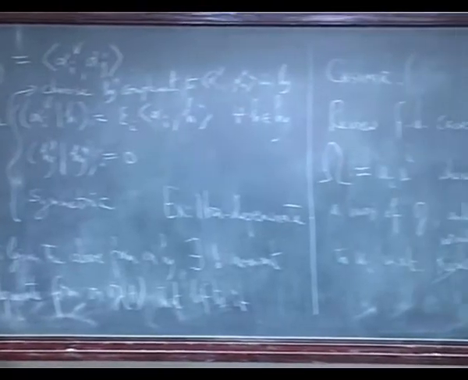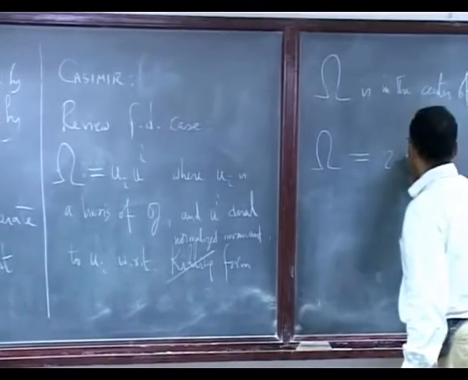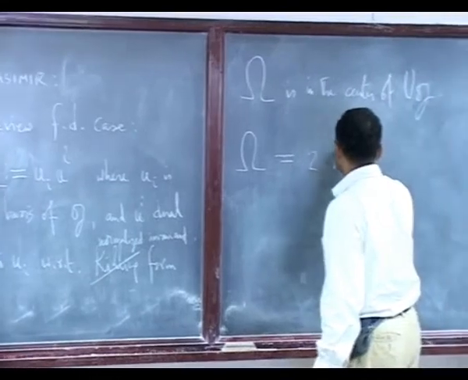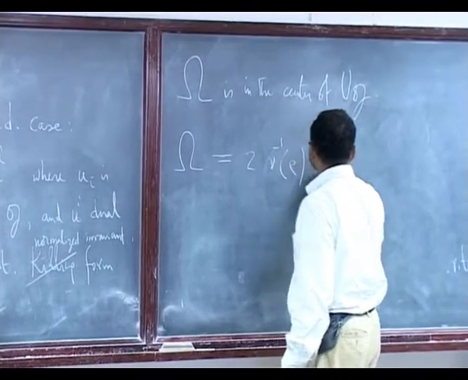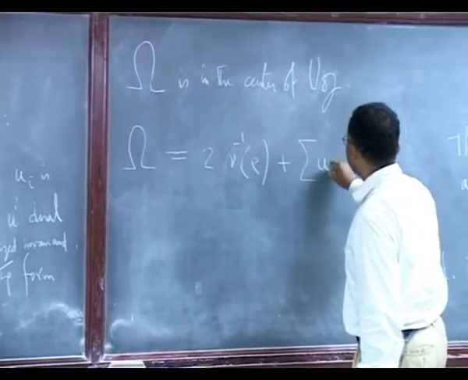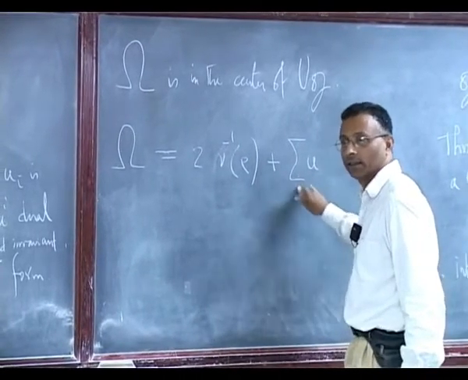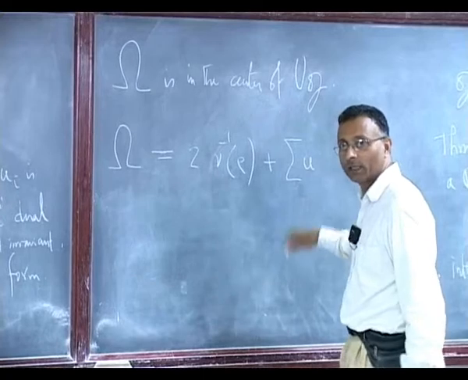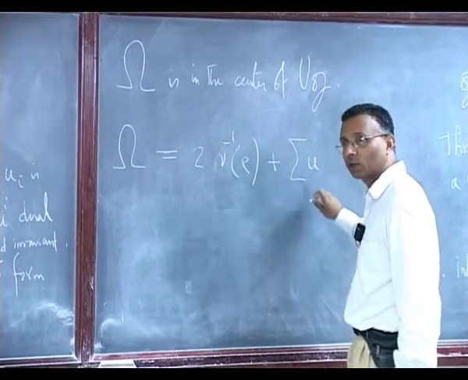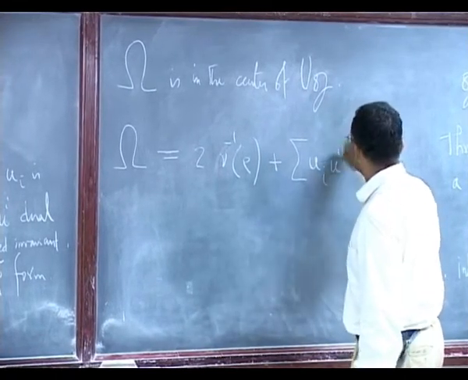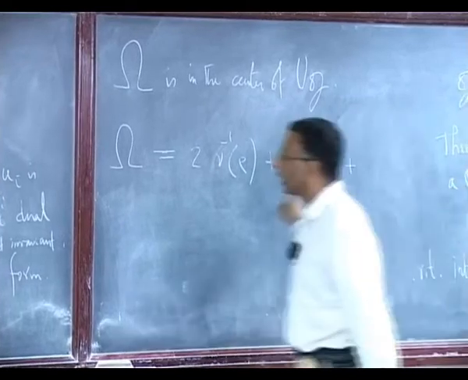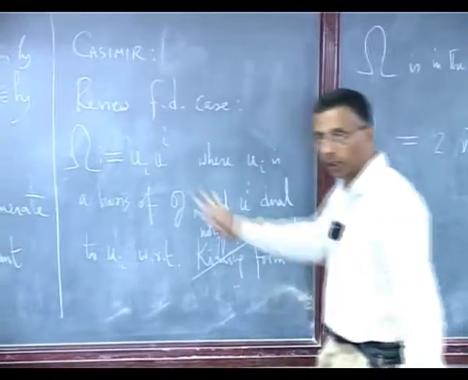Now in deference to Katz, I will write the summation. I would have preferred to omit it, but he writes the summation, so I will also write it. These UIs are not to be confused with these UIs for the moment.